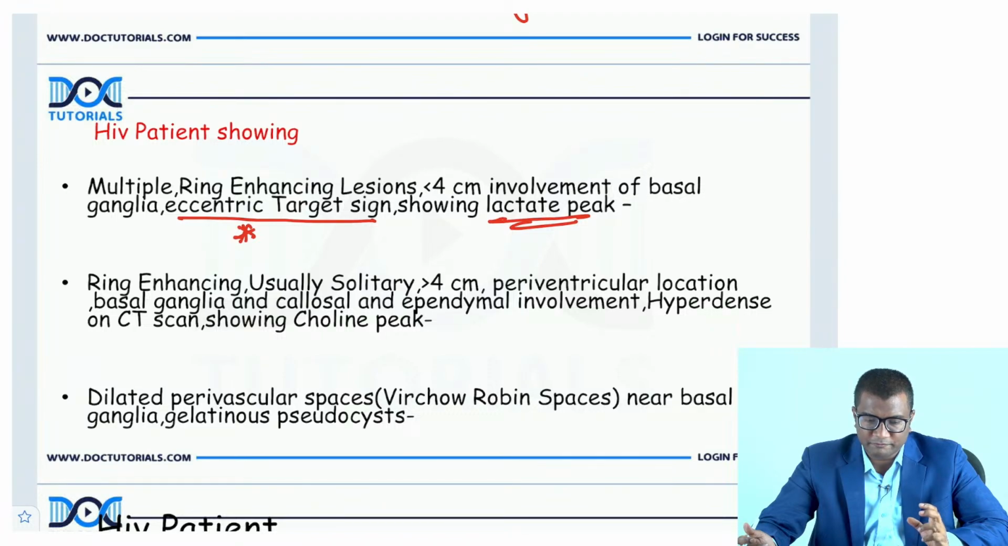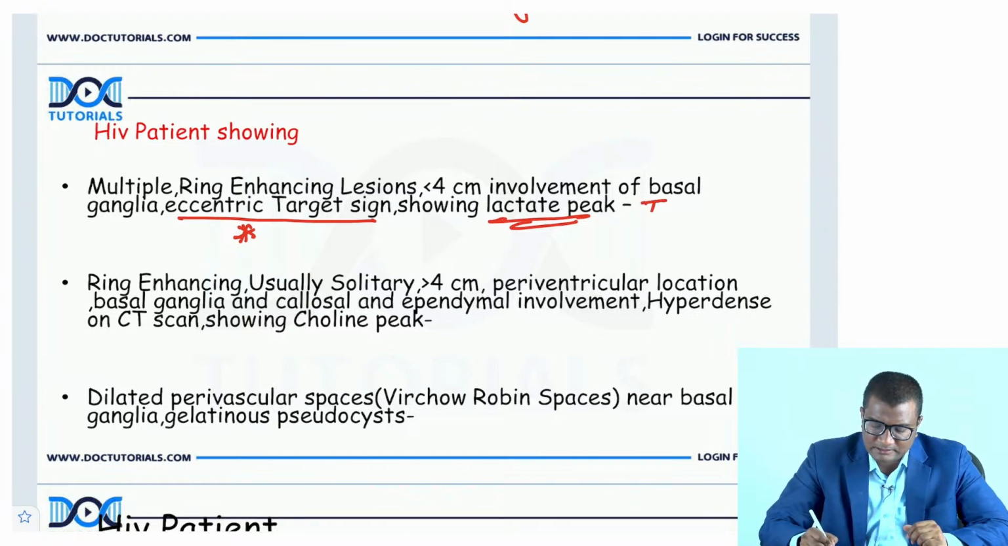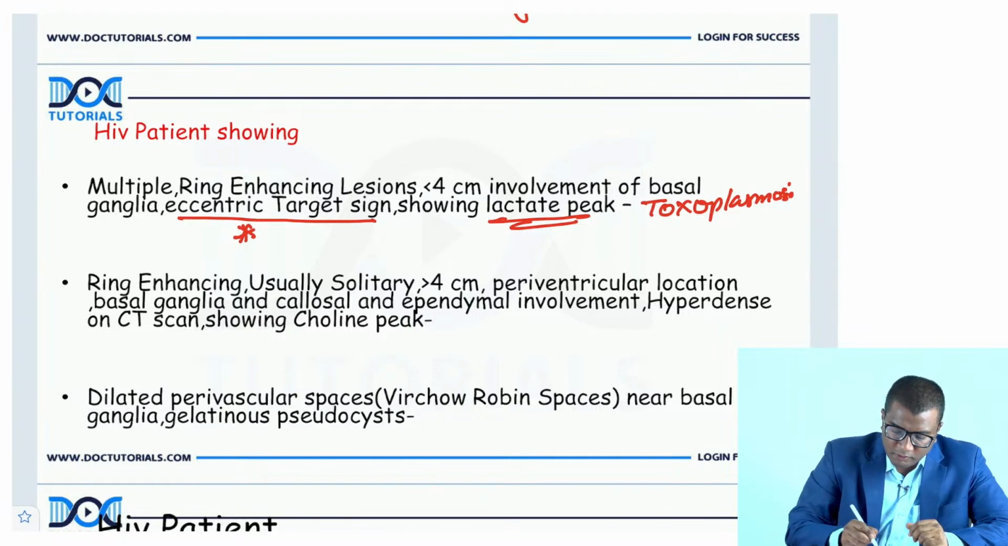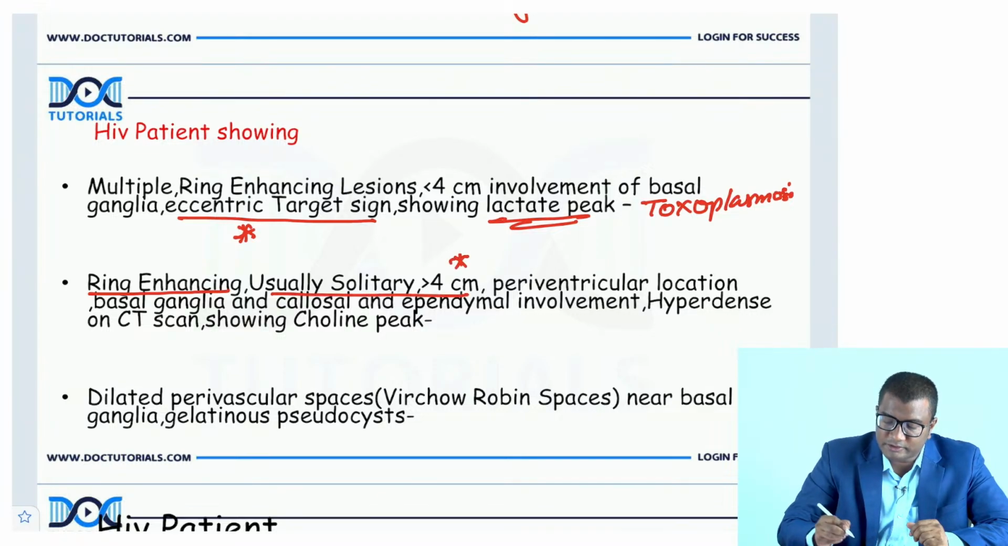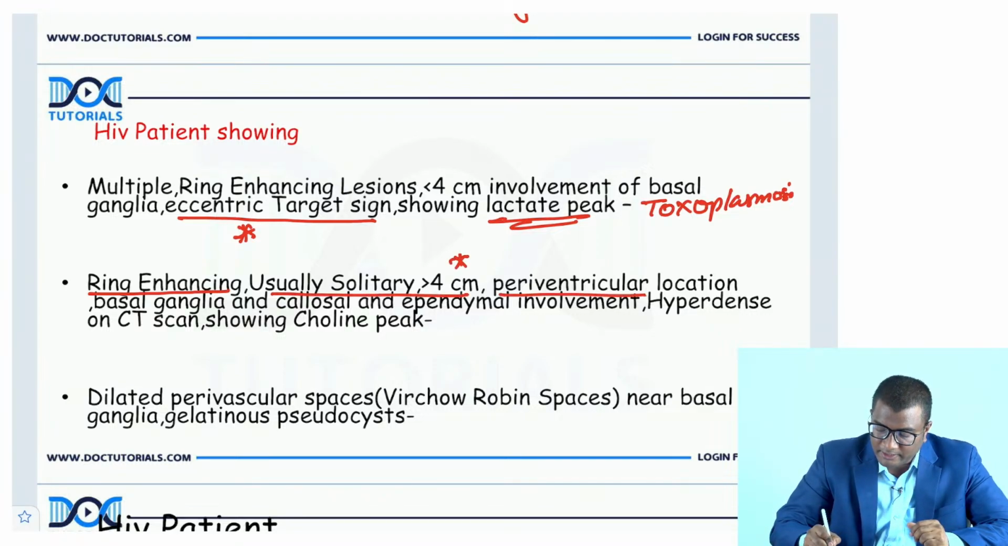Just now I've taught you. You've seen the images also. Ring enhancing lesions, small lesions, less than 4 centimeters in the region of the basal ganglia. This is again the same, toxoplasmosis, right? What about a ring enhancing lesion showing lesions which are large, more than 4 centimeters, periventricular?